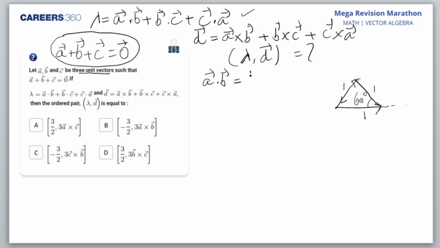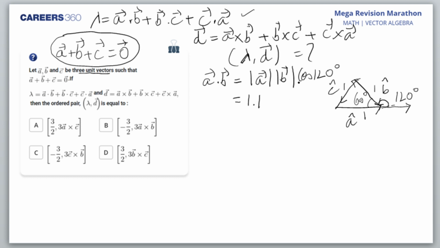A dot B would be mod A, mod B, cos of the angle, right? By the way, this is vector A, this is vector B, and this is vector C. What's the angle between A and B? Now, if you say 60, that would be wrong. Why? Because I'll have to extend A, and this would be the angle between A and B. That is 2 pi by 3, that is 120 degrees. So it would be cos 120 degrees. So mod A is 1, mod B is 1, and cos 120 would be minus half.